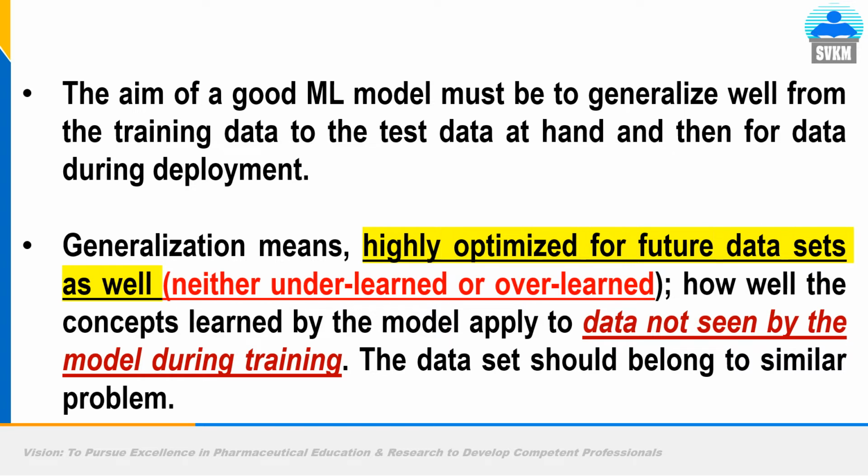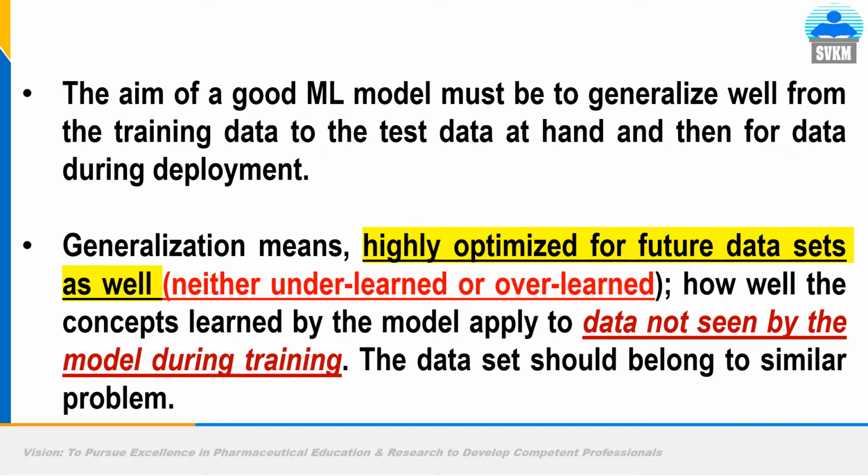What is the meaning of generalization? It means highly optimized for future data sets. You have trained a machine learning model, you have tested it, and when you deploy it for future data sets, if the model fails, if it couldn't give the predictions properly compared to the ground truth or real answer, then you have made a failed machine learning model. I will tell you how.